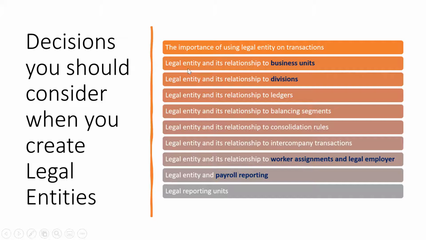Then, what is my relationship with the business unit? This is very important from the HR point of view. Whenever you are going to implement the HR system for any company, you should always ask how many legal entities you have. Then you arrive at what my business units should be. Then what is the relationship between these business units?